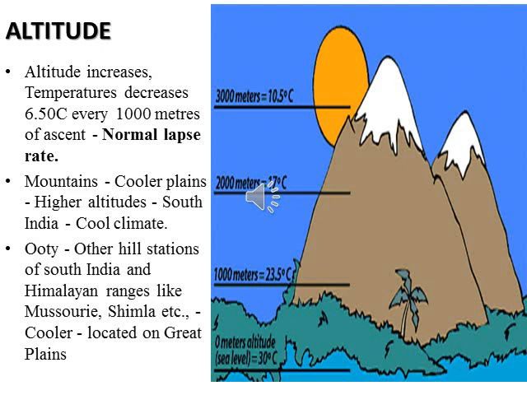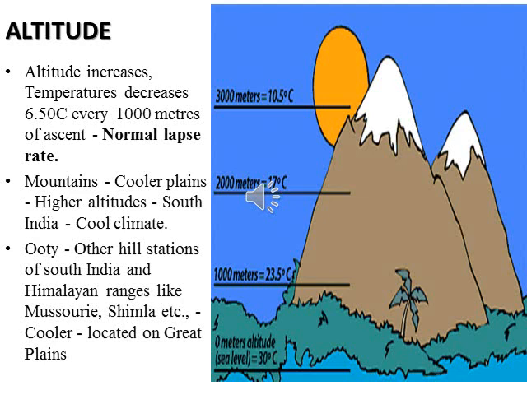Okay, so why does the temperature reduce if you ascend from sea level? What is the reason? Because at the top of the troposphere, that is at the top of the hills, the density of air is very low, so the air can't hold heat, that is, it can't hold the sun's heat. So that's why the temperature at the top of the hills is very low.